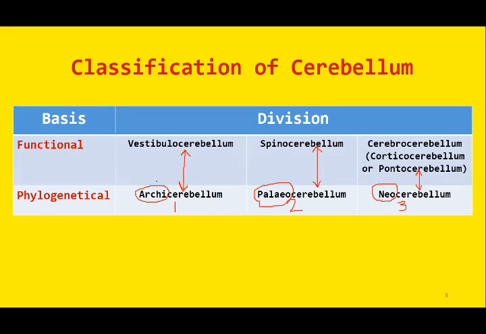So there is overlapping between the two types of classification. So when you read the term neocerebellum, we are referring to which portion? Cerebrocerebellum. Similarly, paleocerebellum, when we use this term, we are referring to which portion? Spinocerebellum.